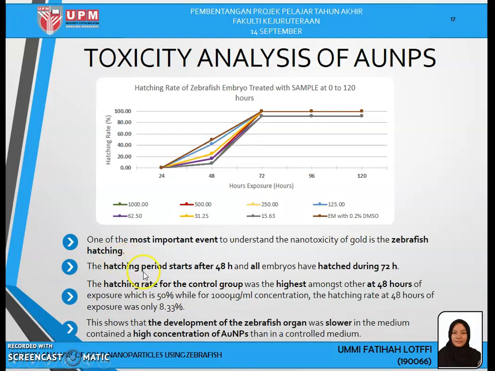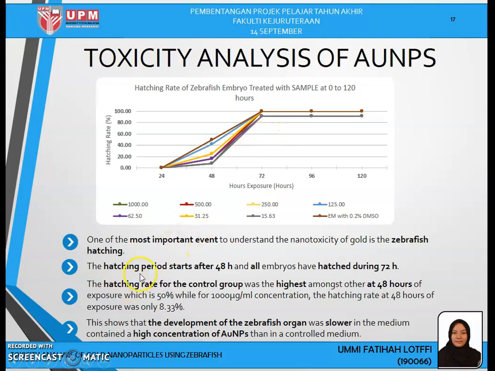Okay, for the hatching rate, one of the most important events to understand the nanotoxicity of gold is the zebrafish hatching. As you can see here, the hatching period starts at 48 hours and at 72 hours all embryos have hatched.